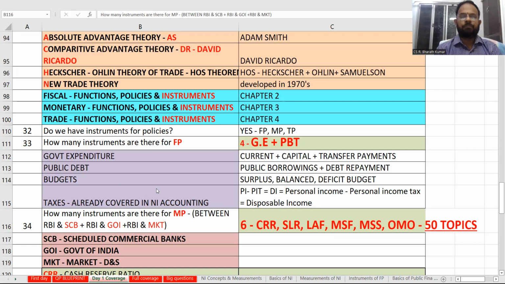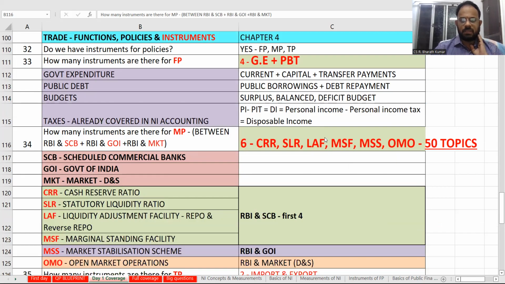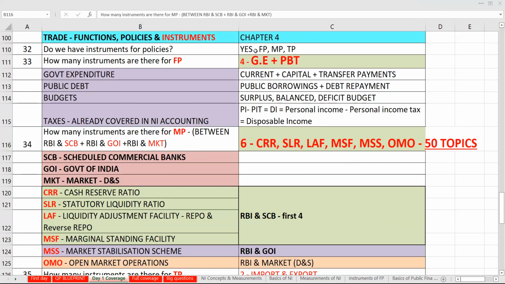If you have already covered your study material, it will be very easy for us to know in what way I am covering this. Now, I told you there are 4 instruments in fiscal policy. Then how many instruments are there in monetary policy? There are going to be 6 instruments, and that's what we are going to cover now. What are the 6 instruments? CRR, SLR, LAF, MSF, MSS, OMO.